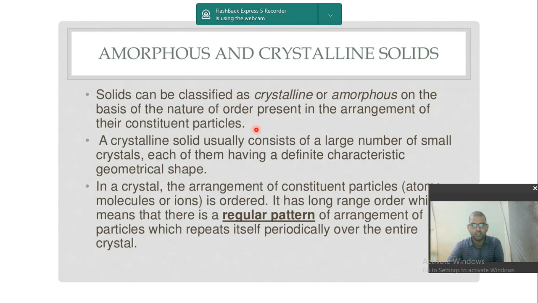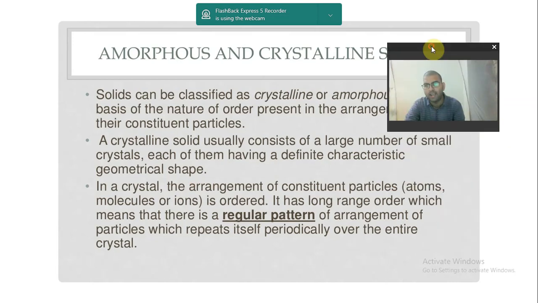So we can say that a crystalline solid usually consists of a large number of small crystals, each of them having a definite characteristic geometrical shape. Here the geometrical shape was hexagon, isn't it? Now it is also saying that in a crystal, the arrangement of constituent particles, what is constituent particles? Atoms, molecules or ions, is ordered. So you see now, the constituent particles were ordered.